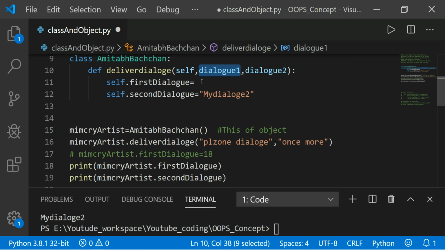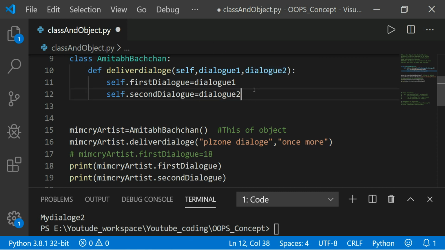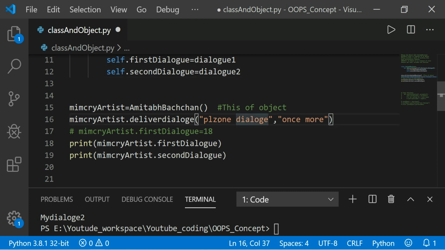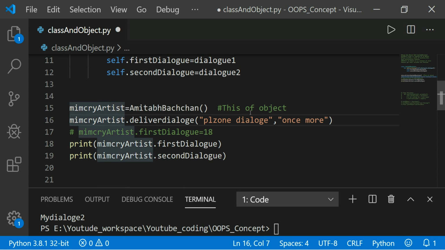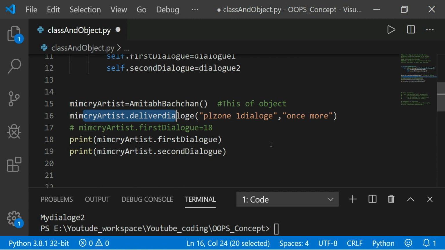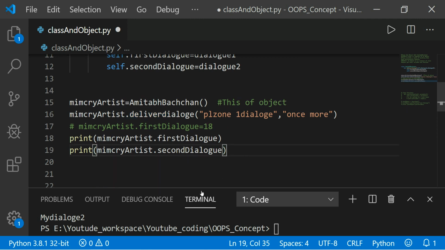Here see what I am trying to say. If from here I give this message, I am saying it to the mimicry artist, I am not saying it to Amitabh Bachchan, right? I am saying, hey mimicry artist, please one dialogue, please one dialogue, and once more. And this mimicry artist returns this. Okay, I'll show how this returns.